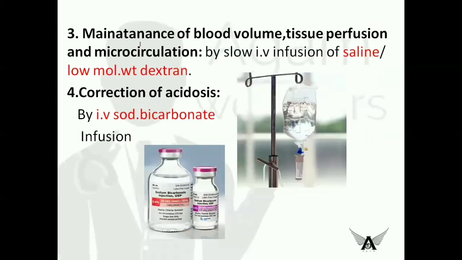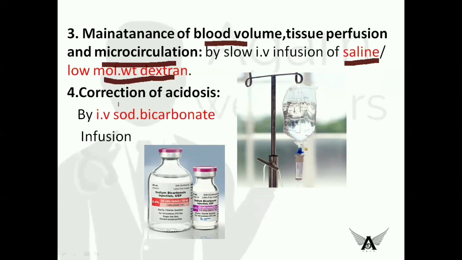And the third one is maintenance of blood volume, tissue perfusion, and microcirculation. Here, since a part of the heart is necrosed and the blood cannot be pumped, the fluid volume also will be reduced. So in order to maintain the normal blood volume or tissue perfusion, we have to infuse an IV line of saline or low molecular weight dextran.